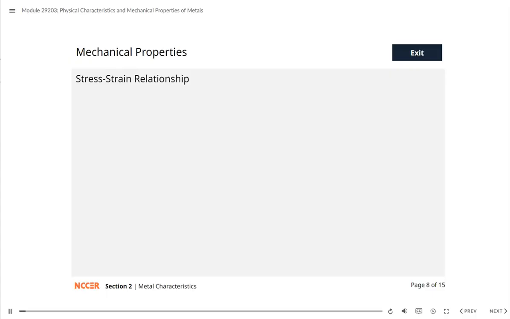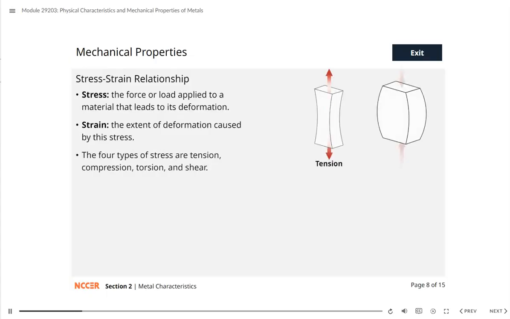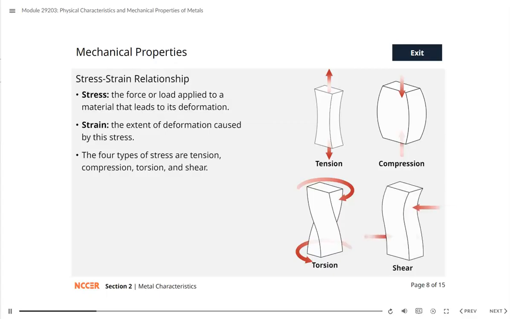Stress refers to the force or load applied to a material that leads to its deformation, while strain measures the extent of deformation caused by this stress. Stress generally increases proportionally with strain. The four types of stress are tension, compression, torsion, and shear.